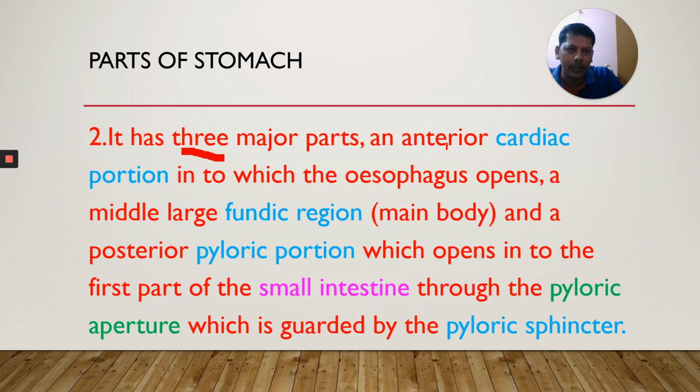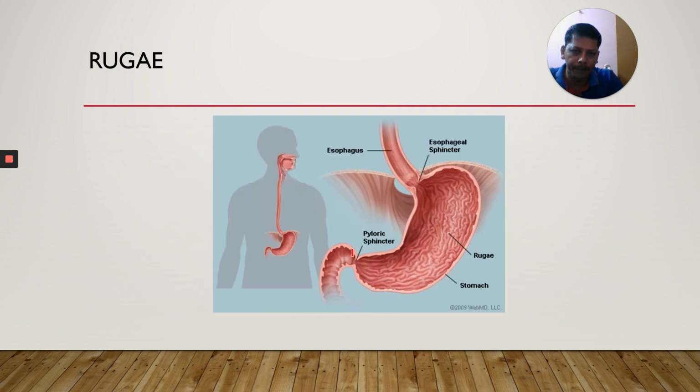It has three more. The anterior cardiac portion into which the esophagus opens, and the middle large fundic region, as per the state textbook. And a posterior pyloric portion which opens into the first part of the small intestine through the pyloric aperture, which is guarded by a pyloric sphincter. Look here, there is a sphincter here.